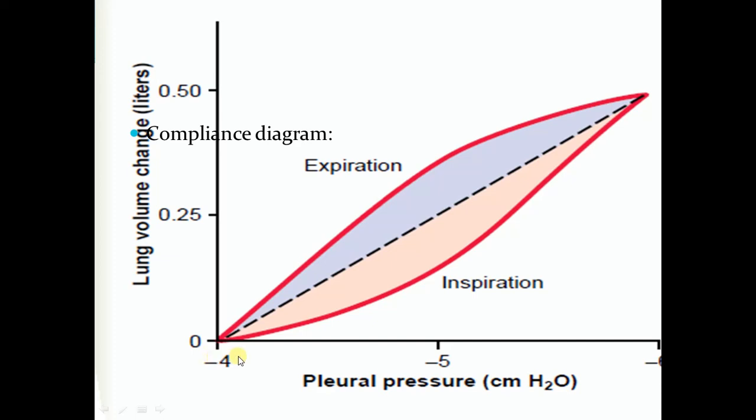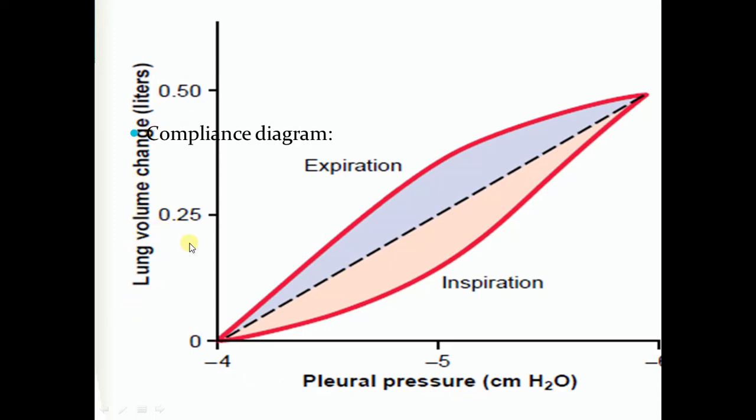We can see from this diagram that it has two curves, the inspiratory curve and the expiratory curve. The compliance diagram has two curves, the inspiratory compliance curve and the expiratory compliance curve. Now this is because the relation is different during inspiration and expiration, the relation of change in the pressure to the change in lung volume.